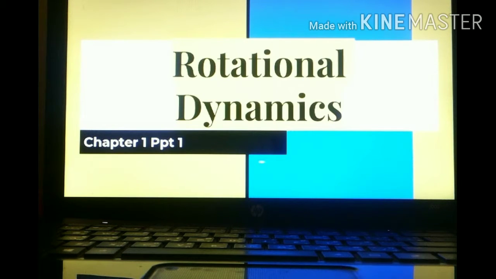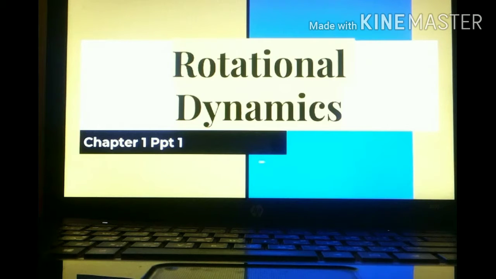So, here we start with our first chapter of physics. As you have already seen in your textbook of physics, which we have already sent you the PDF copy, the first chapter is rotational dynamics. Let us first discuss something about the syllabus. Previously, we were having 20 chapters, but now the chapter count has been reduced to 16.